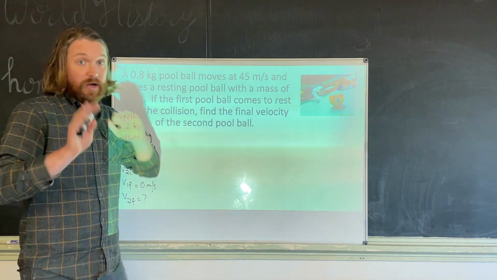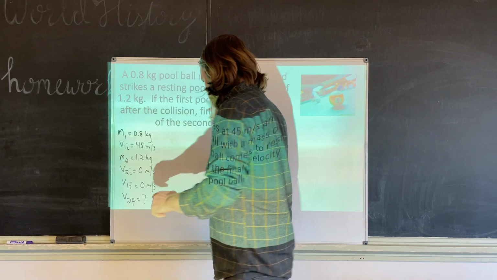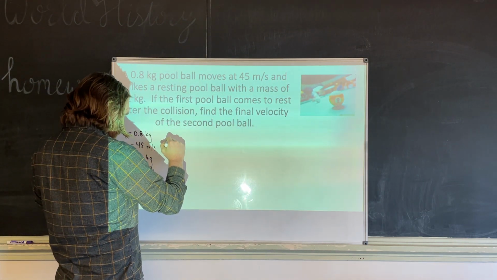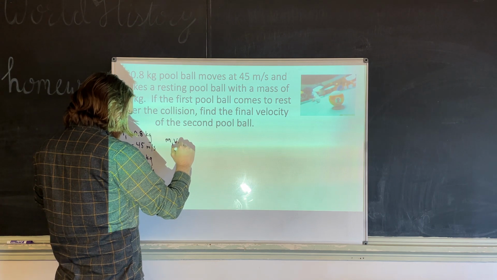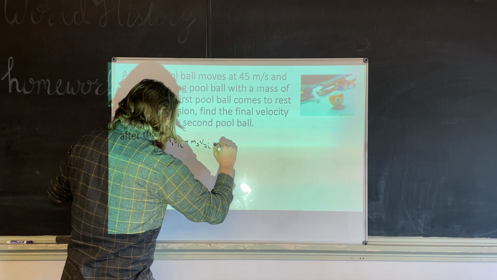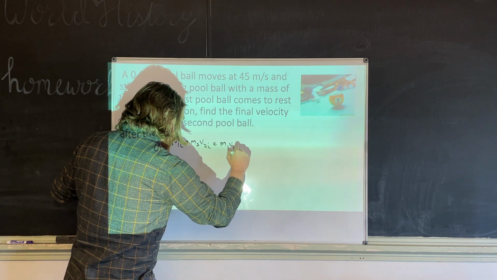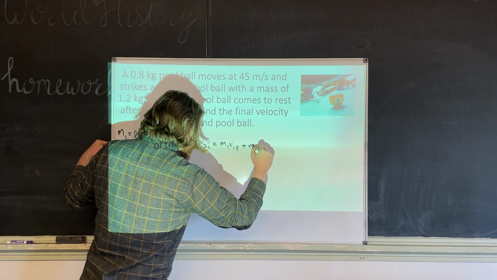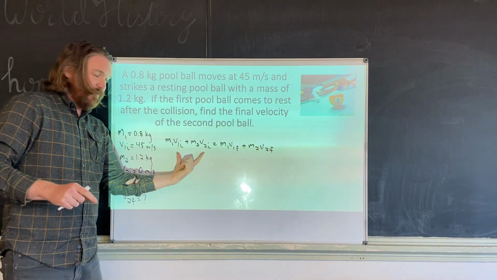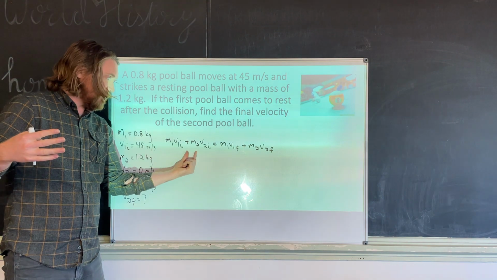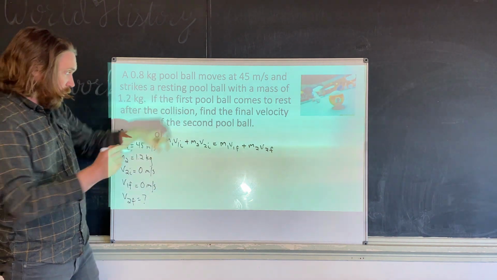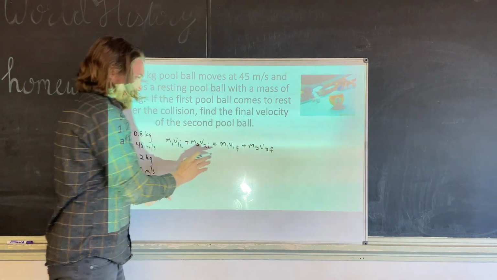Now, our equation here, I'm going to write this down, okay, is the following. Ready? It is M1 V1I plus M2 V2I equals M1 V1F plus M2 V2F. Again, the way you find total momentum is you just add up the momentums of both objects, and the momentum before is equal to the momentum after, okay?